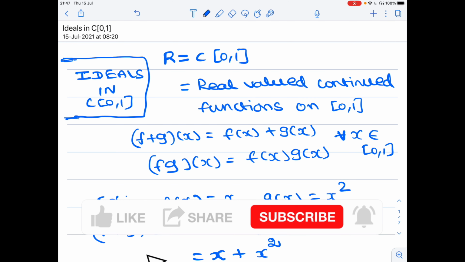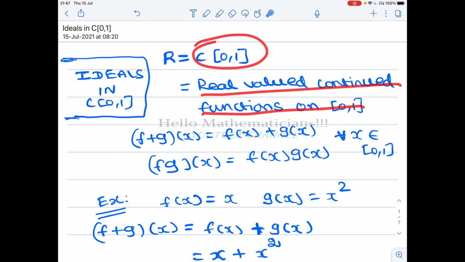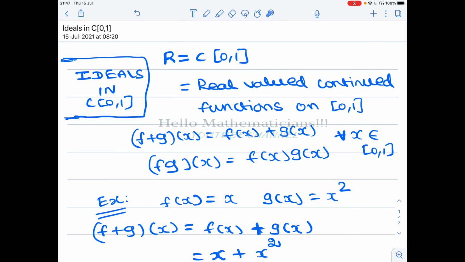Hello, mathematicians. Today we talk about maximal ideals in the ring C[0,1]. It consists of real valued continuous functions on the closed interval [0,1]. Many people have requested me to cover this topic. So in this first video, I talk about maximal ideals.